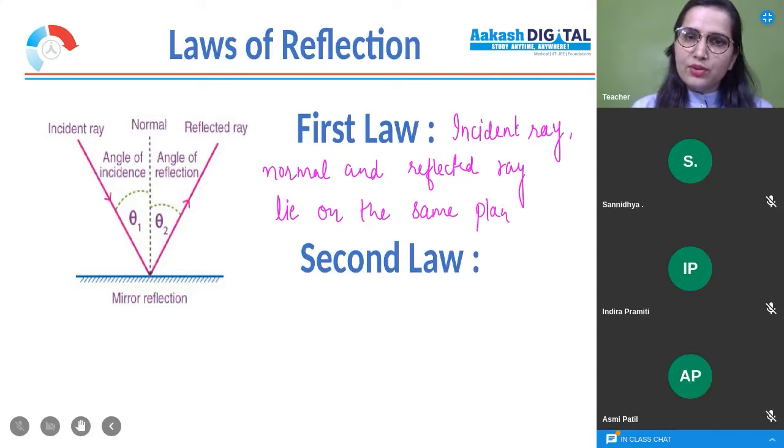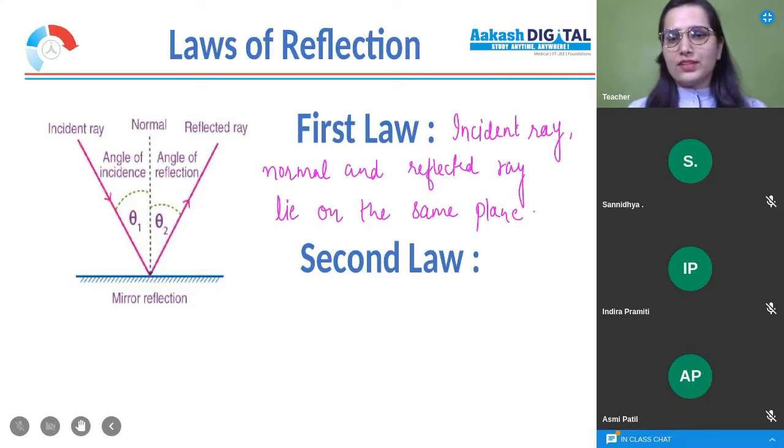So this is the first law, dear students. Yes, please, you can ask in the chat. So whenever I'm talking about the incident ray, the normal and the reflected ray, these three lie on the same plane, meaning these three lie on the same two-dimensional surface.